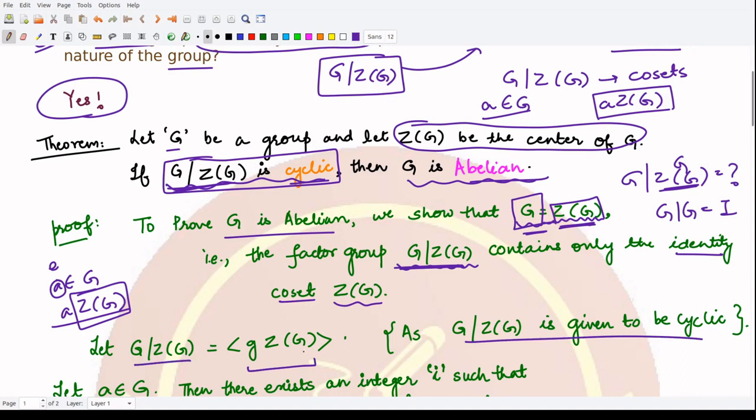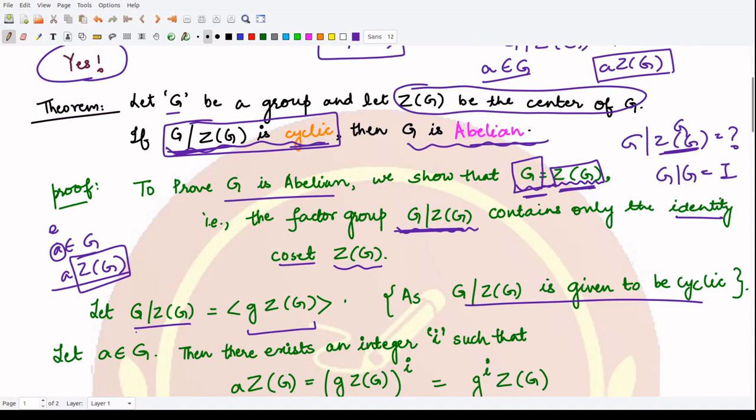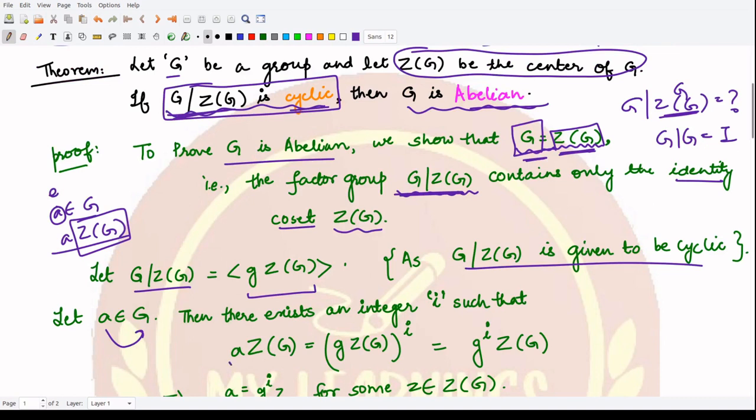This is one thing. Another thing, we can take some element A from this group G such that for this coset, which is some random coset from this factor group, it could be written as some power of the generator, which is gZ(G). That is what I have done. And if you take the ith power of your center, that would just be the center, that is absorbed by the center, right?